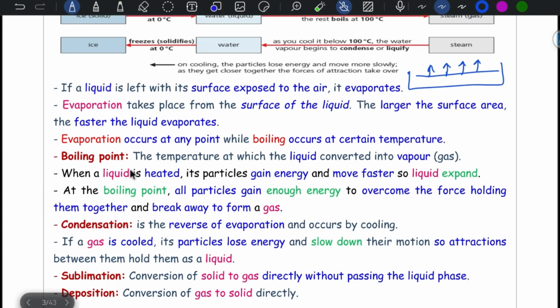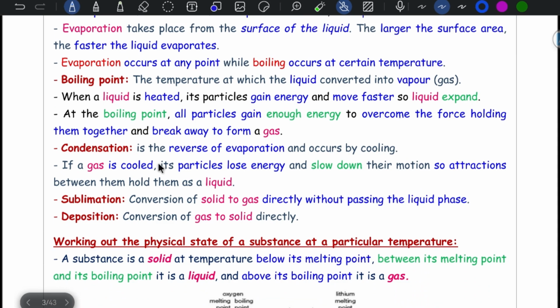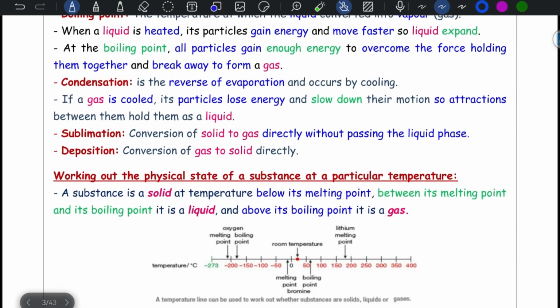When we talk about boiling point, it's the temperature at which the liquid is converted into vapor or gas. When a liquid is heated, its particles gain energy and move faster, so the liquid expands. Also, at boiling point, all particles gain enough energy to overcome the forces holding them together and break away to form gas. Condensation is considered the reverse of evaporation and occurs by cooling.